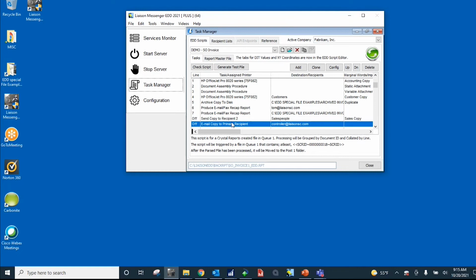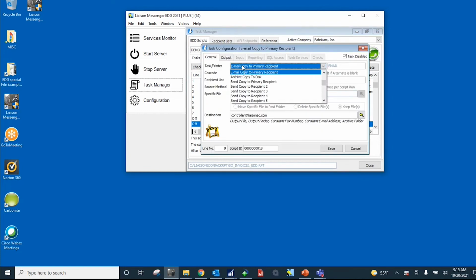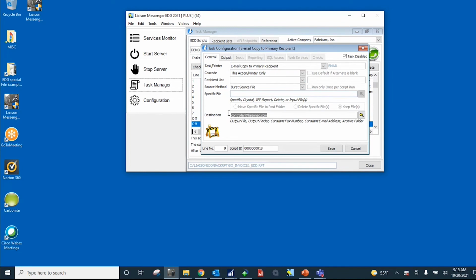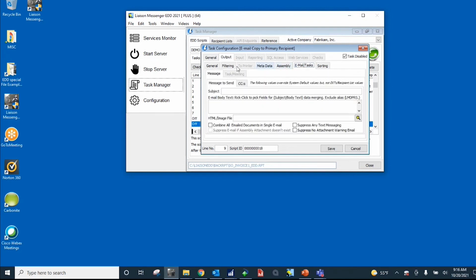And my last example, and this is a pretty powerful line in the script, this is a filtered line. So what we're doing here is we're accessing, we're going to double click on it, we're emailing it as the method of distribution. We're emailing it to the controller in this scenario. So line number 9 is only going to be triggered based on filtered criteria set up here. So in this example, we're saying if the invoice is greater than $10,000, the total amount of the invoice, in that situation, we would then route a copy back to the controller and email it, with unique email text explaining why the controller is receiving a copy.